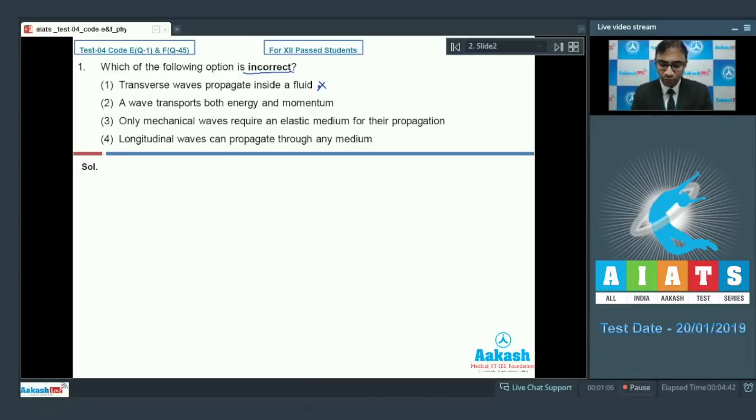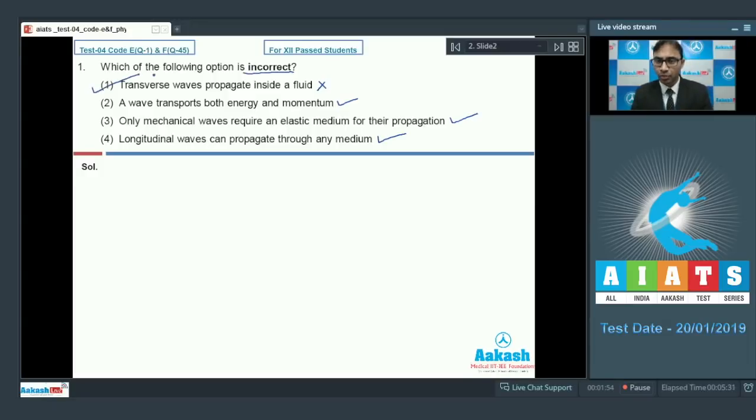Option number 2 says a wave transports both energy and momentum. Yes, this is the definition of a wave. Wave is the propagation of energy and momentum. So this is true. Option number 3 says only mechanical waves require an elastic medium for their propagation. Yes, non-mechanical waves do not require any medium and mechanical waves require an elastic medium for their propagation. So this is also true. Option number 4 says longitudinal waves can propagate through any medium. Yes, a longitudinal wave can propagate through solid, liquid and gases, any medium, right? So this is also true. So from this we can say that option number 1 will be the correct choice.